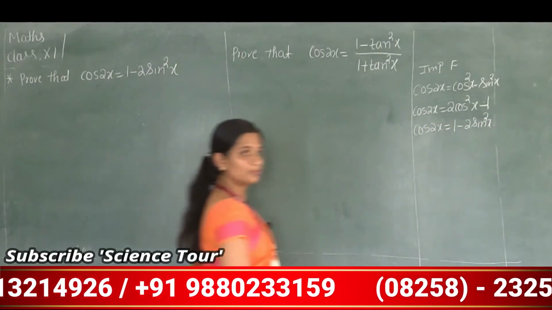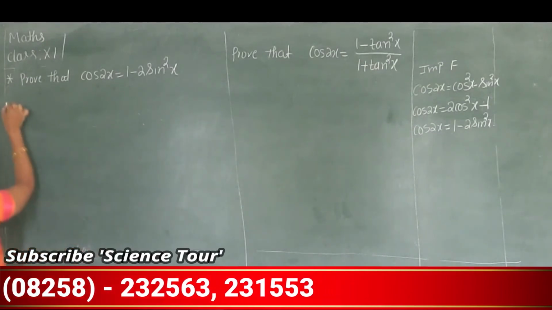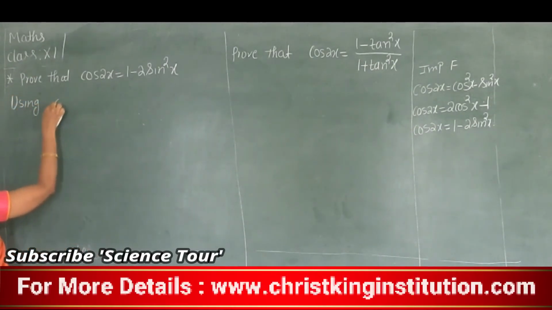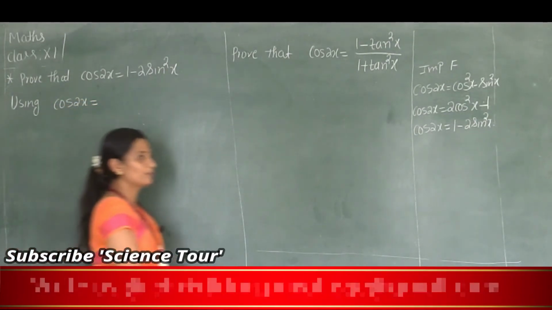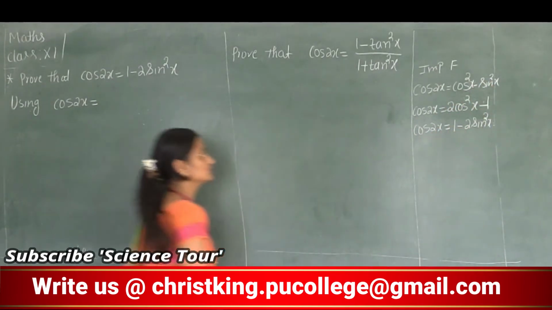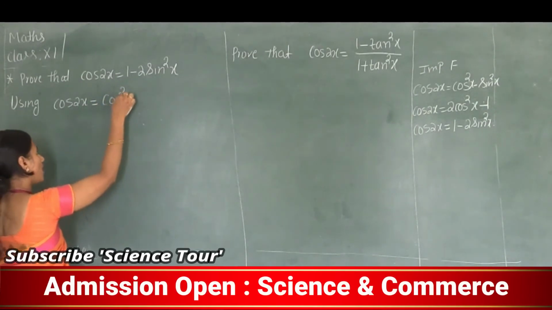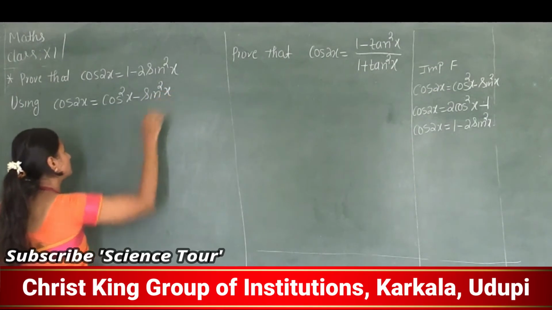So now how to prove this one? Again same as the previous. You know that cos 2x is, which is your cos 2x formula? This one, cos square x minus sin square x. So cos 2x is cos square x minus sin square x.